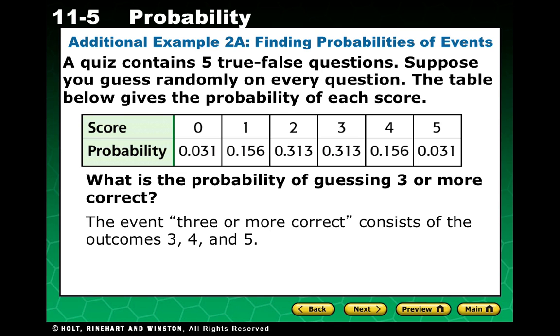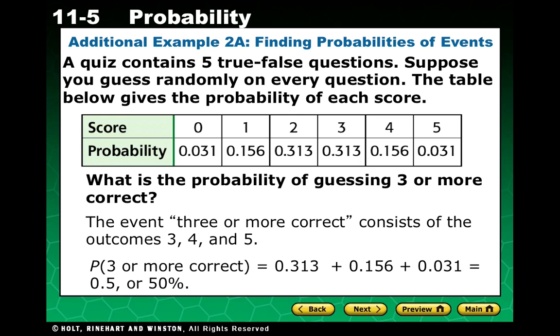So the event, 3 or more correct, consists of the outcomes 3, 4, and 5. So we would add those together, the probability of 3, the probability of 4, and the probability of 5. We add those together and we get 0.5 or 50%.